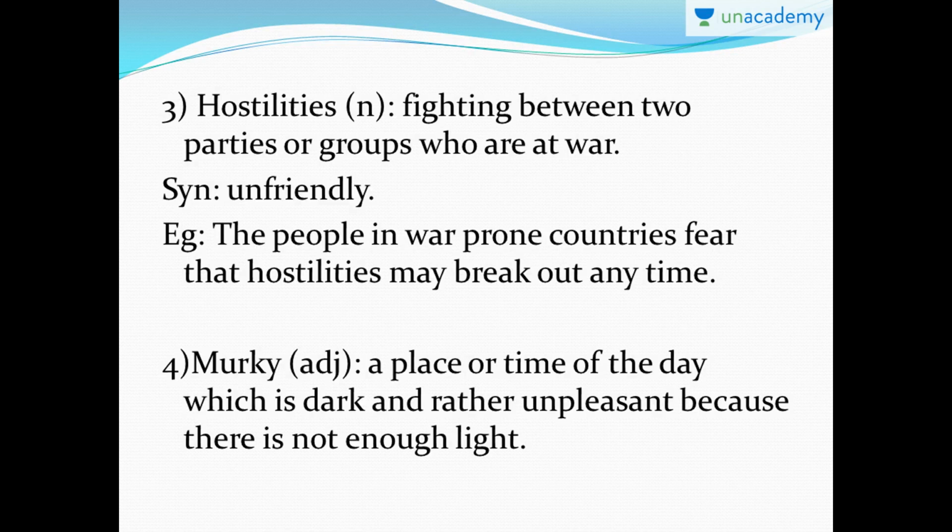The third one is hostilities. Hostilities is a noun that means fighting between two parties or groups who are at war. Something which is very unfriendly, very hostile, very unpleasant, very inhospitable. Those kinds of situations are called hostilities. Synonyms: unfriendly.